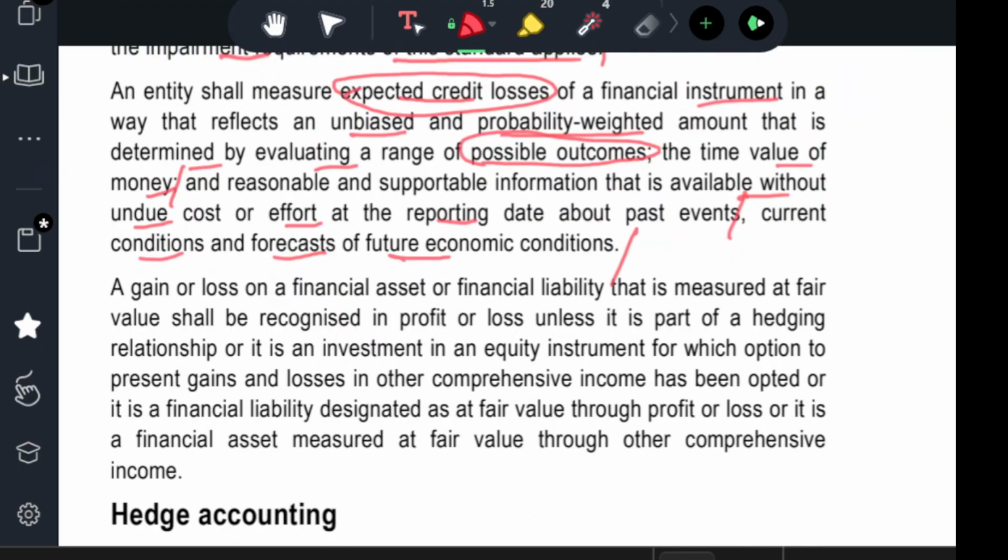Reasonable and supportable information is available without undue cost or effort at the reporting date for past events. It is like, some event happened, and what are the expenses and what is the income that may occur? That is also to be considered. And current conditions and forecasts of future economic conditions. Sometimes you may see a case where you may get additional income based upon your forecast, based upon your evidence. Because when there is competition, you need to consider that too.